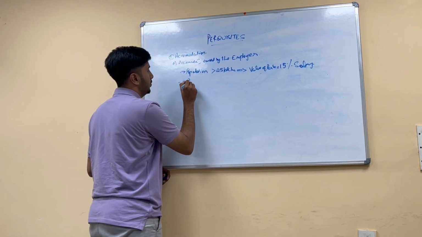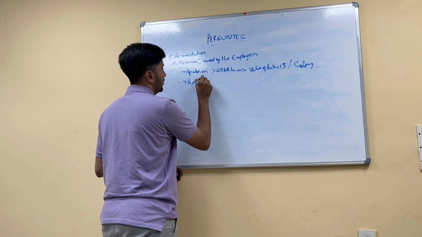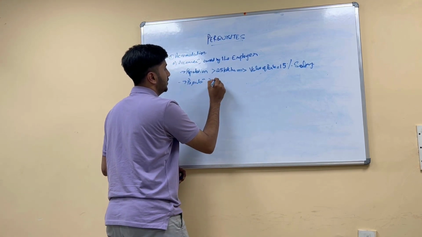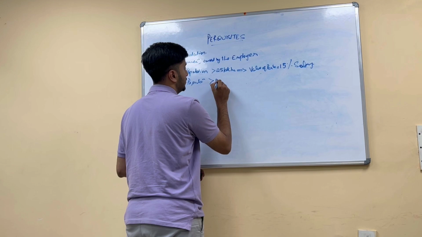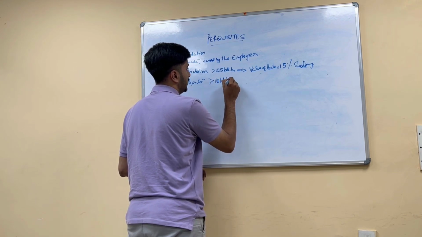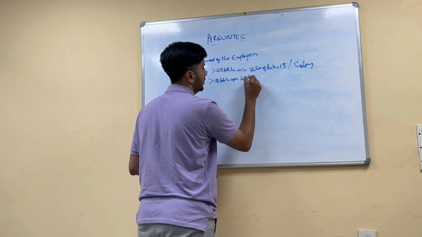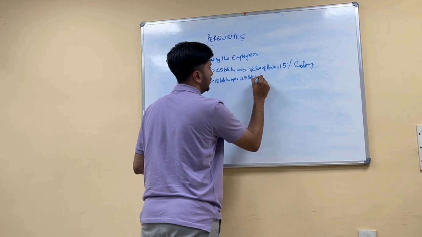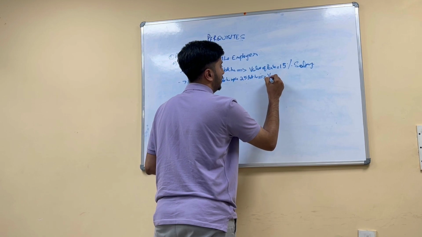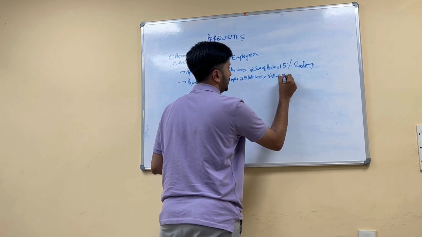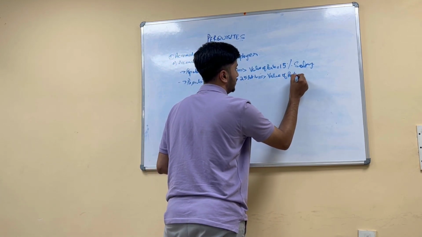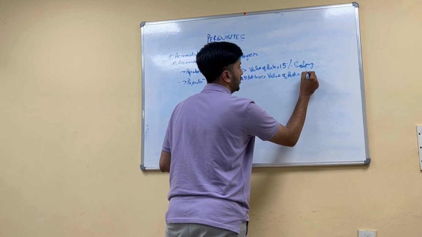Second, if the population is greater than 10 lakhs but up to 25 lakhs, the value of perk is 10% of salary.